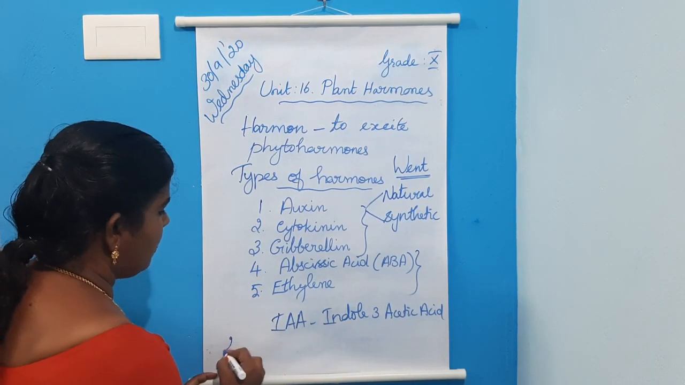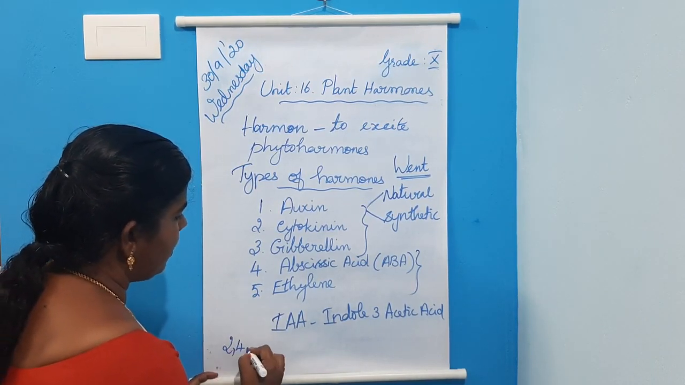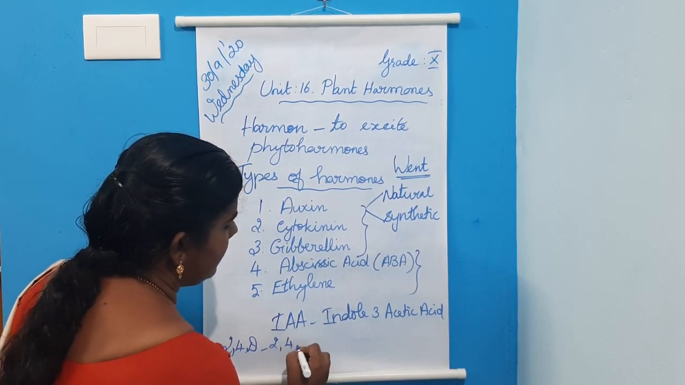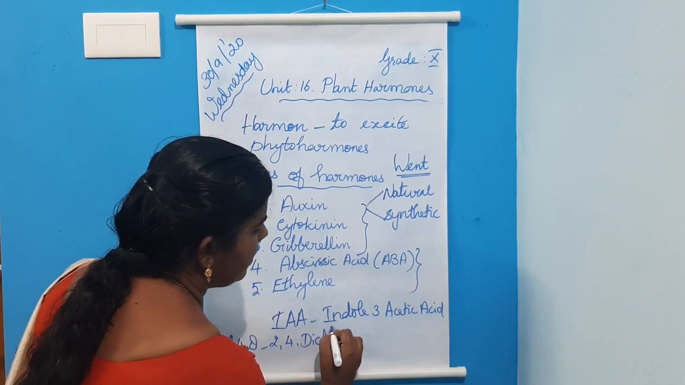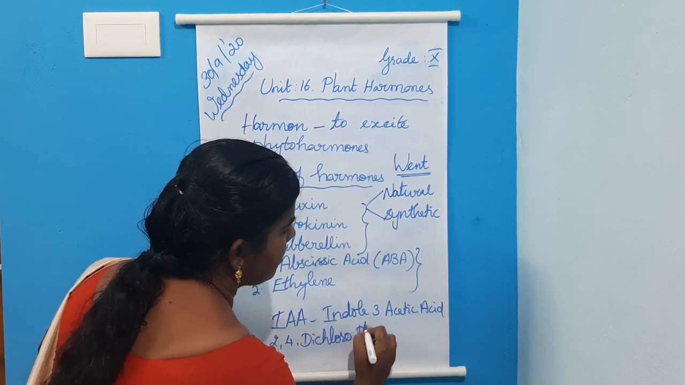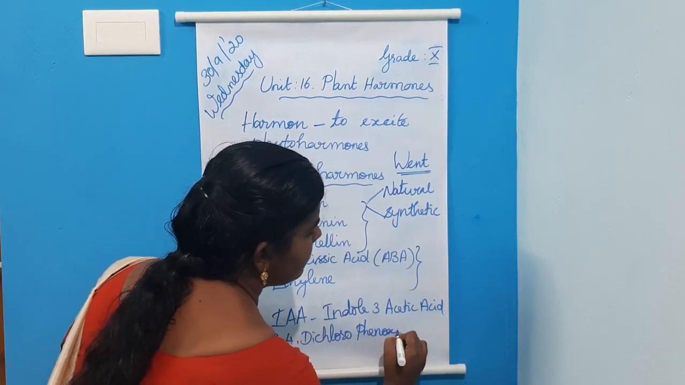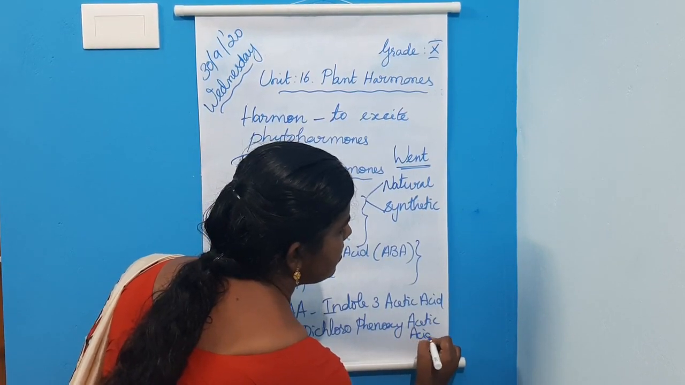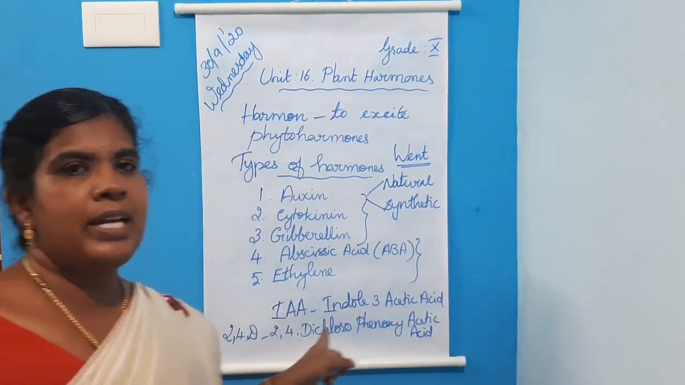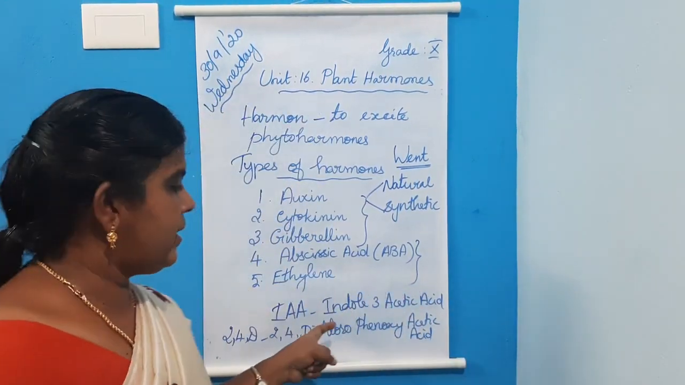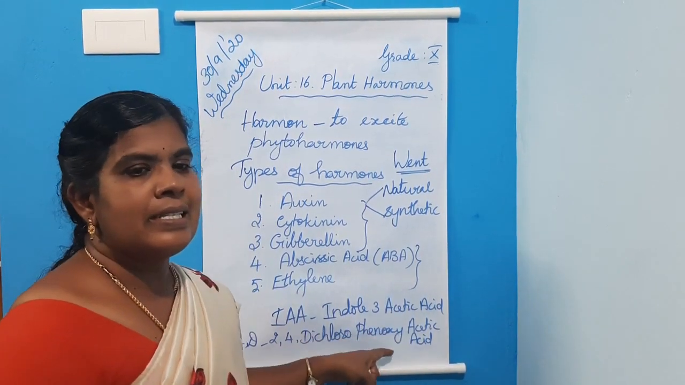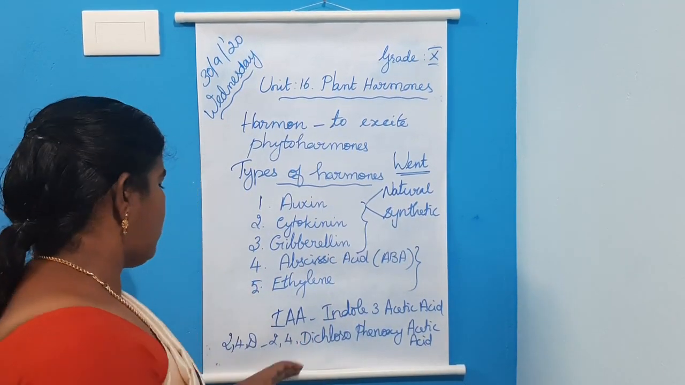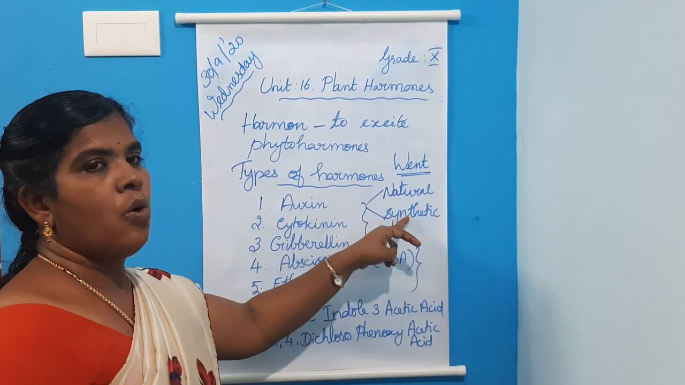Example, 2,4-D, that is 2,4-dichlorophenoxy acetic acid. So what is 2,4-D? 2,4-D is a synthetic auxin. It is an artificially synthesized auxin, that is, a synthetic auxin.